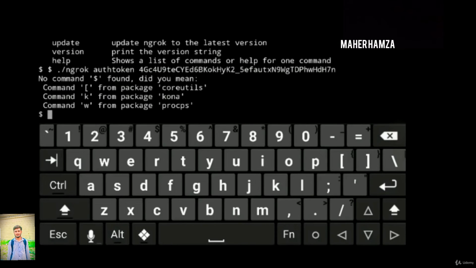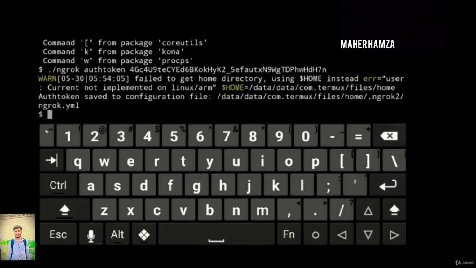Oh, I made a mistake here. No command $ found. Okay, I have again given a $ there. So remove the $ and enter it again. See, as you can see, the authentication is saved to our configuration file. So now our account is linked with this Ngrok package.